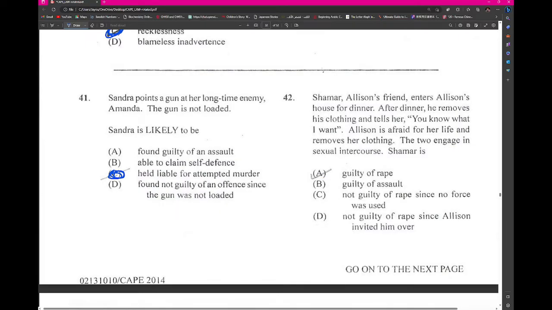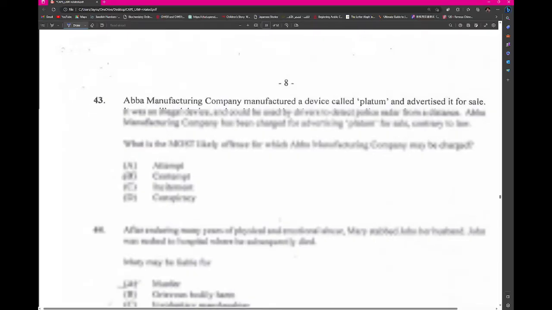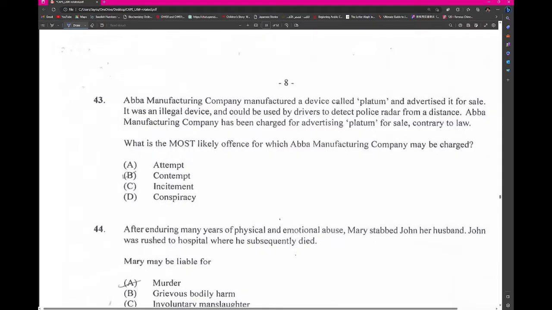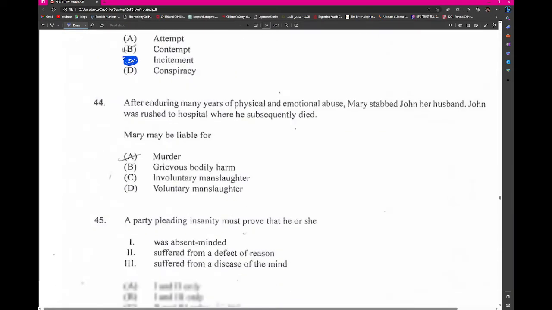Everything about Shamar right here. So in that question that I always repeat, he is guilty of rape. Right, our manufacturing company. I think this should be more incitement, you know, because you're inciting the customers. I think on the year before this, I put conspiracy. If incitement is there, incitement should be the answer.